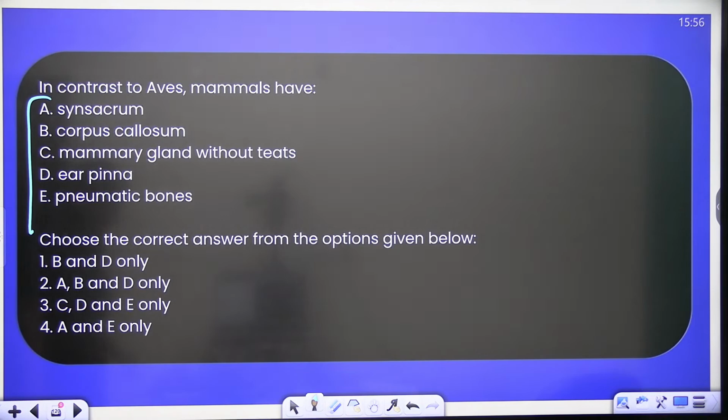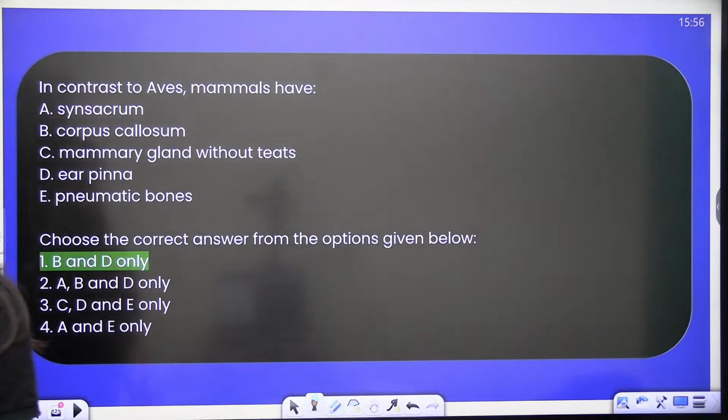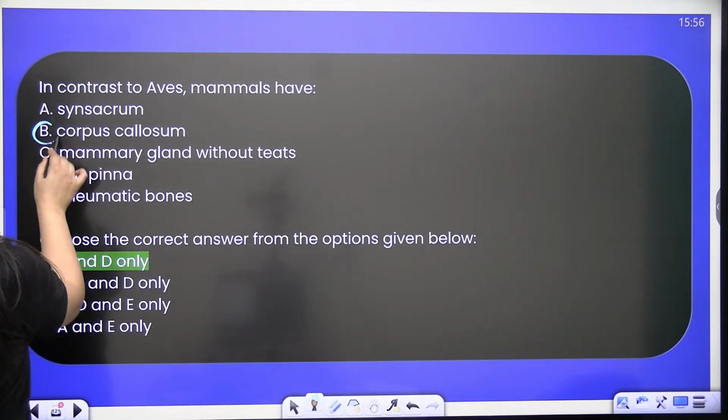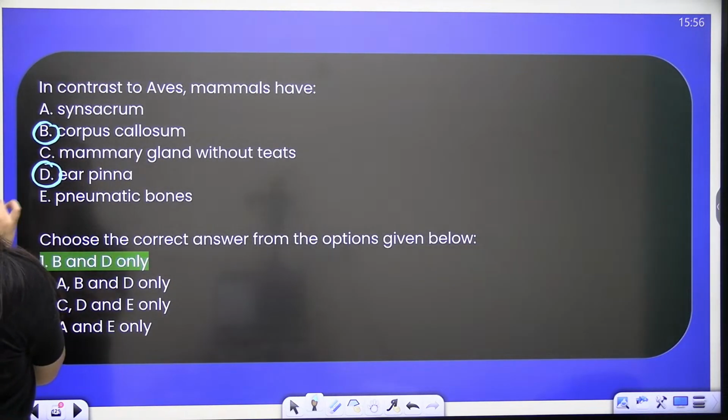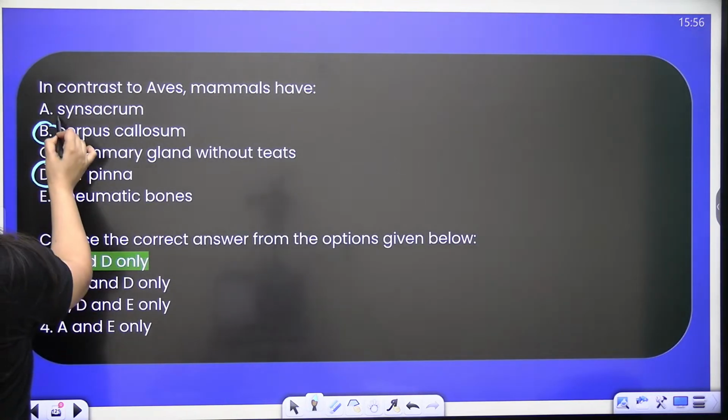In contrast to Aves, mammals, they have B and D. Right, see, synsacrum.